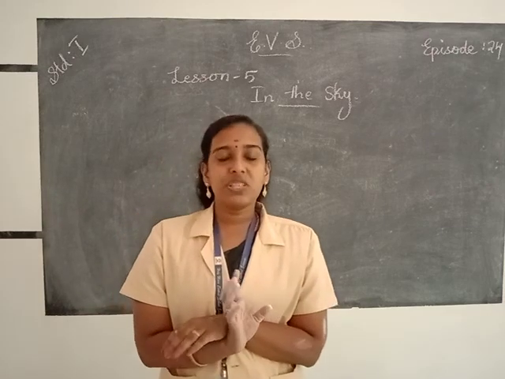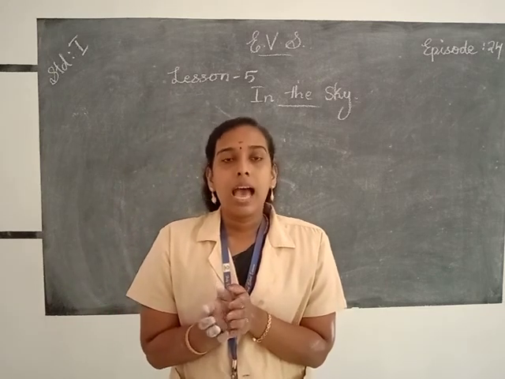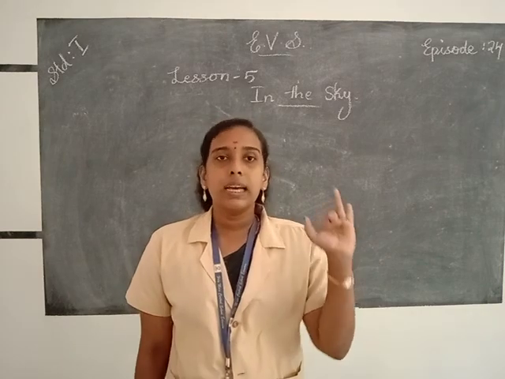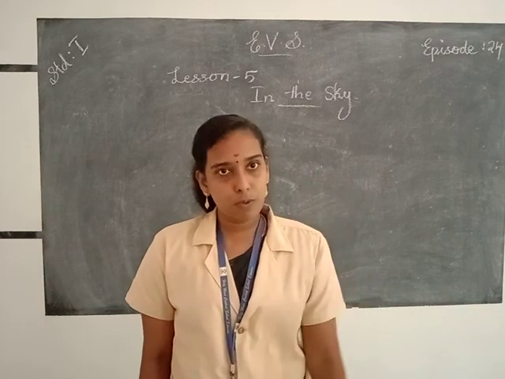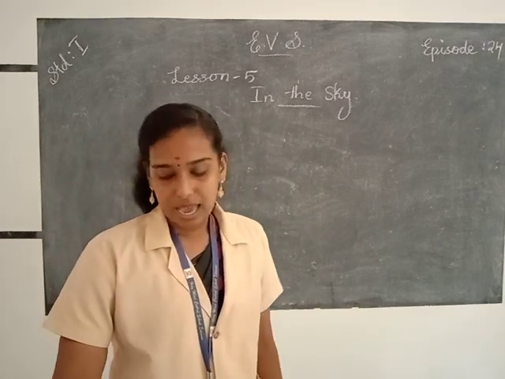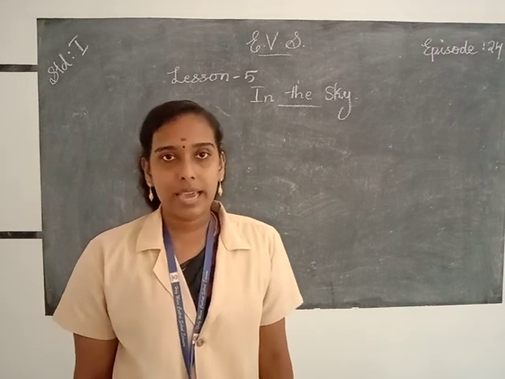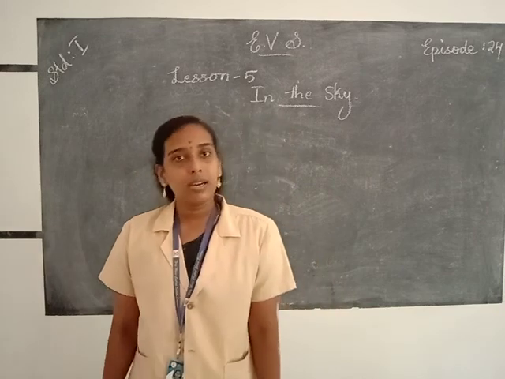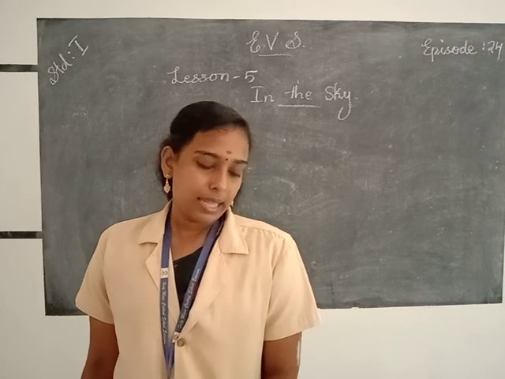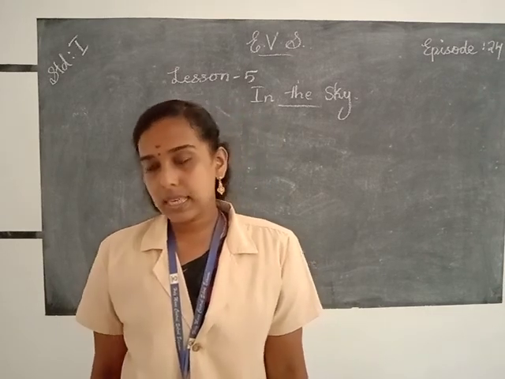The shape of the moon changes every night, and it is called phases of the moon. The different phases of the moon are the full moon, half moon, crescent moon and no moon. The stars can be seen twinkling in the night sky, and like the sun, stars also have their own light. Lesson 5 is over, and now we are moving to our exercise portion.